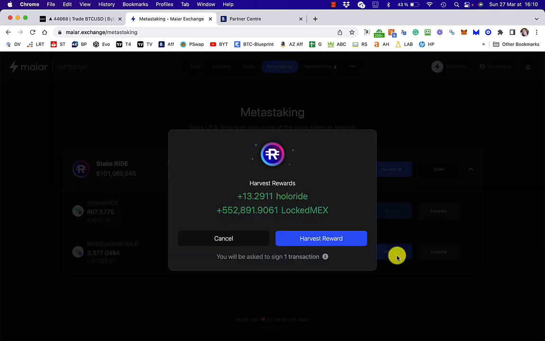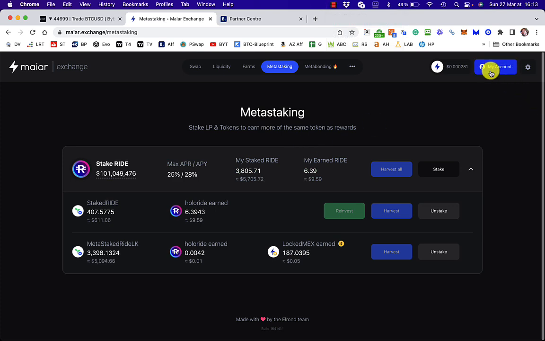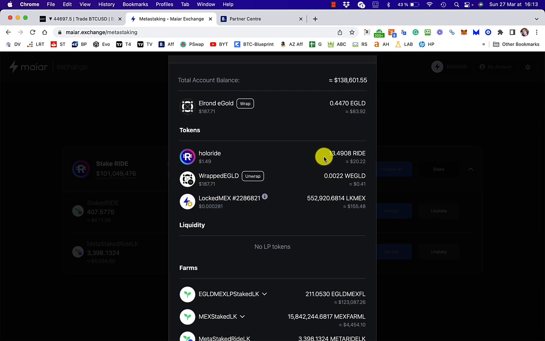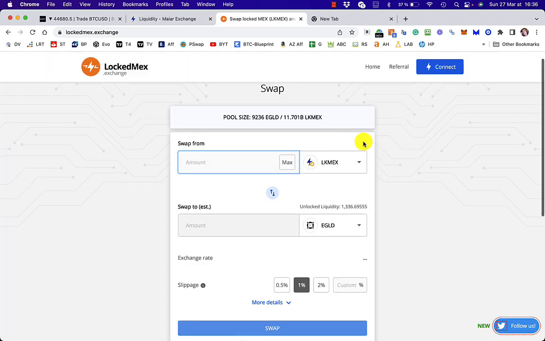So let's do that. I'm going to harvest it first of all. Okay, so that's done. Let's just have a quick look at what's in the account. Okay, so you can see here I've got HoloRide there and LockedMex there. Now look, this is the LockedMex.Exchange, and this is where Go Guy Go would put his LockedMex in and swap it to eGold, and then he'd have some eGold that he could make the liquidity tokens with.